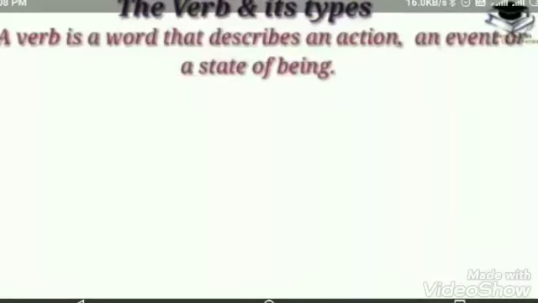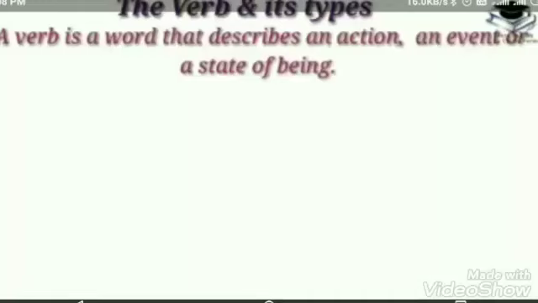Good morning, students. Today we are going to learn the most important part of speech, the verb. A verb is an action word or a saying word.